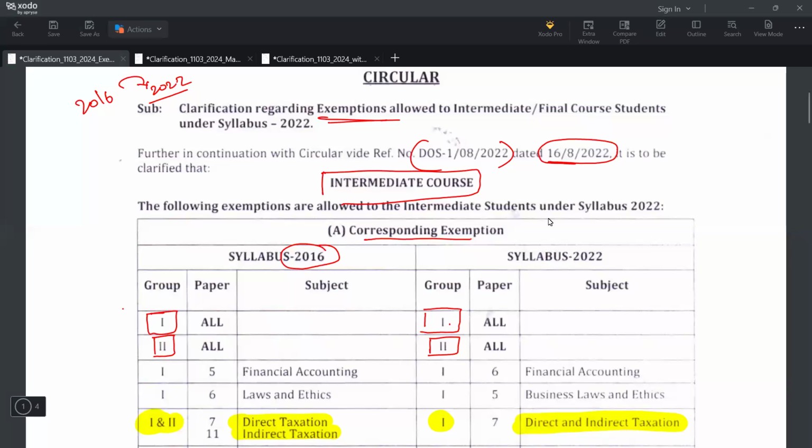It means in group 1, under the old syllabus, papers 5, 6, 7, 8, that is financial accounting, law, DT, and costing, you are cleared. In syllabus 2022, paper 5 is law, paper 6 is financial accounting, paper 7 is DT and IDT, and paper 8 is costing. This completely you will get exempted. It means no IDT exam is for you. IDT you will not study, you will study it in your final again. Okay, group 1 you cleared, group 1 exemption is granted. Group 2 cleared, group 2 exemption is granted.